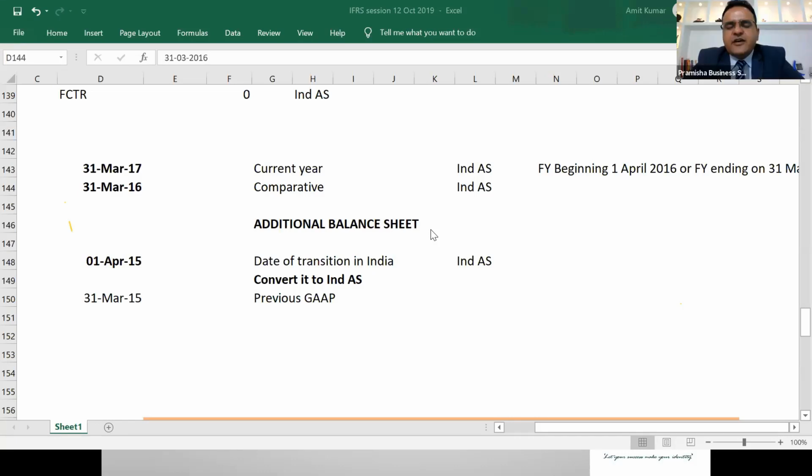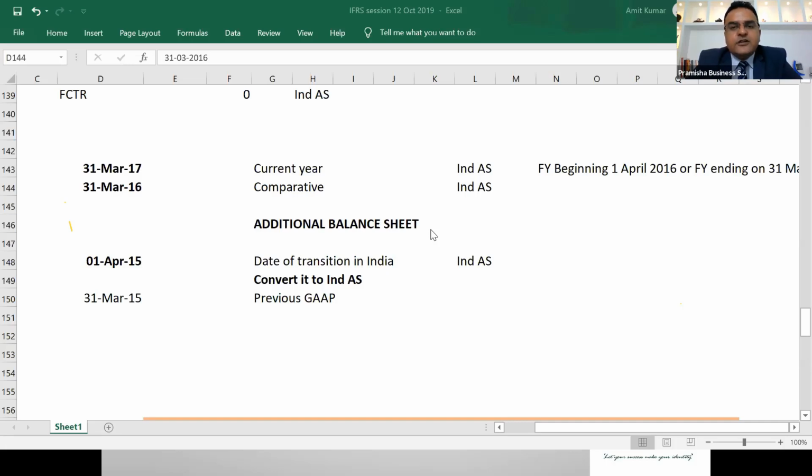We are reporting the balances of 31st March 17. Along with it, we are reporting the balance of 31st March 16. Again, see, we are in year 2017. When you are publishing your 31st March 17 balance sheet, in May or June, based on Ind AS for the financial year beginning 1st April 16 and ending on 31st March 17, you are required to give the comparative of 31st March 16 also based on Ind AS.